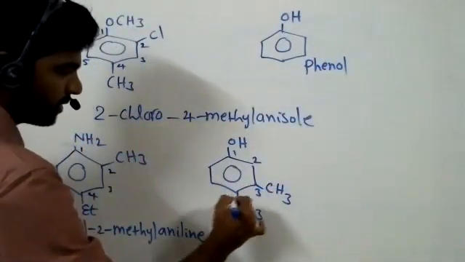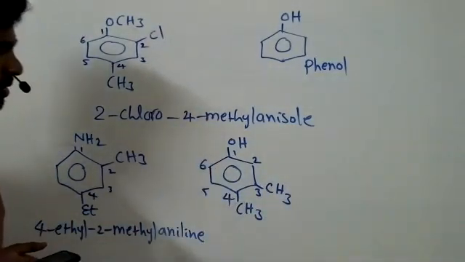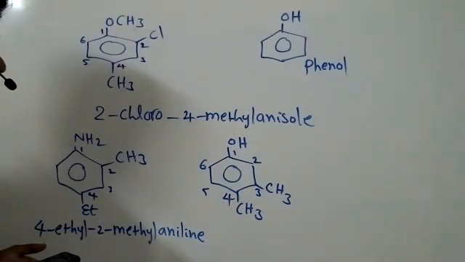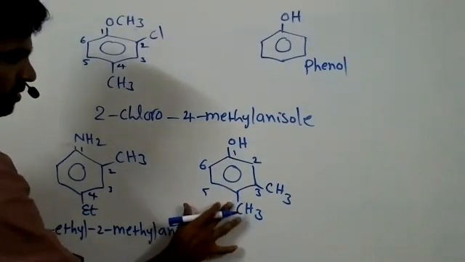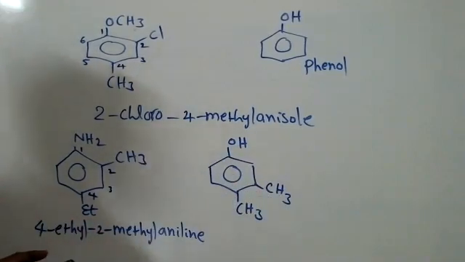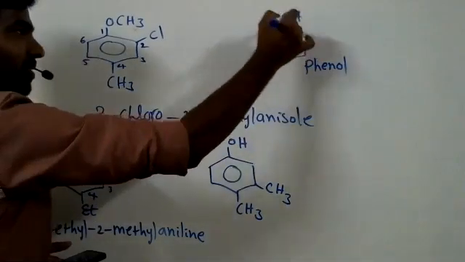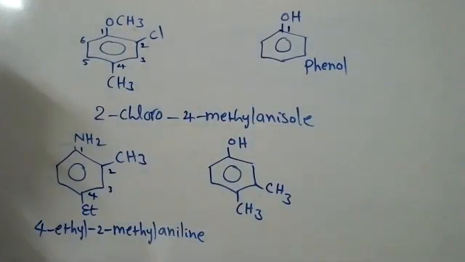1, 2, 3, 4, 5, 6. So we go to the 4th position in the other direction, right? Instead of that, we can mark from CH3 itself, right? Yes, it will be lesser. Then we can ignore OH and write as phenol? If you are writing phenol, the first preference you have to give to OH. Understand? If we are writing phenol, the first number you give to the OH group attached carbon. So, is it 3,4 dimethyl phenol? 3,4 dimethyl phenol is okay.